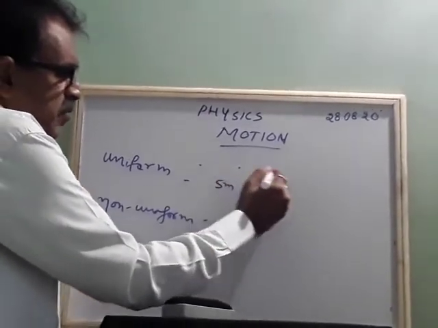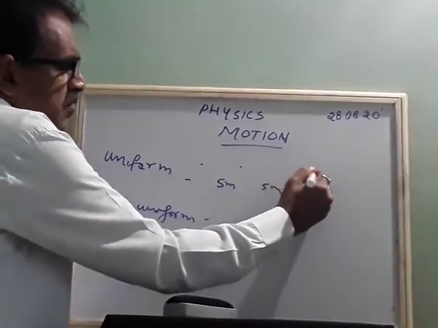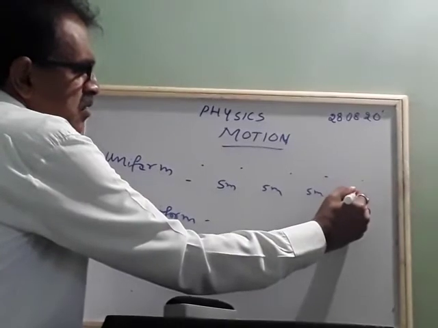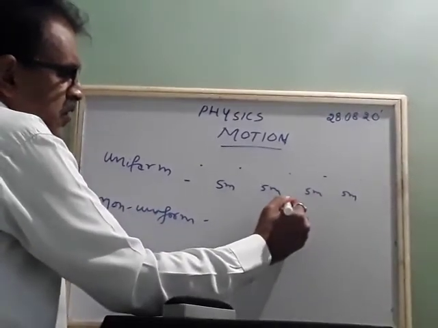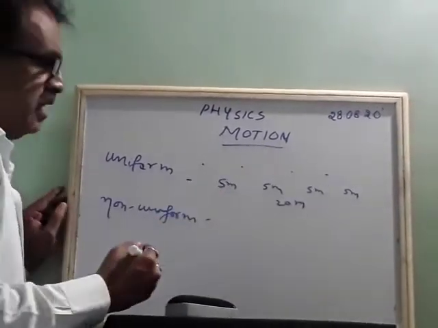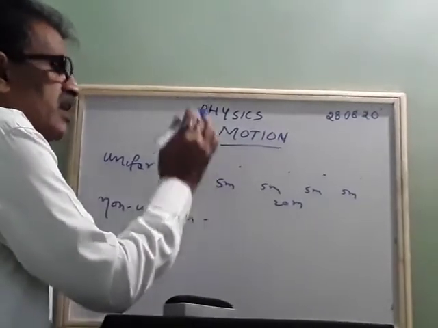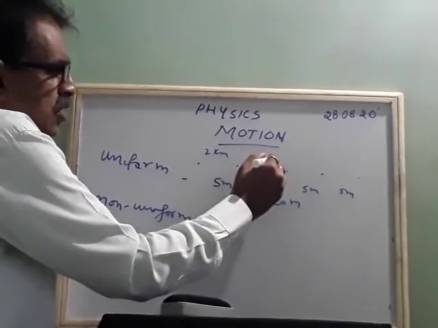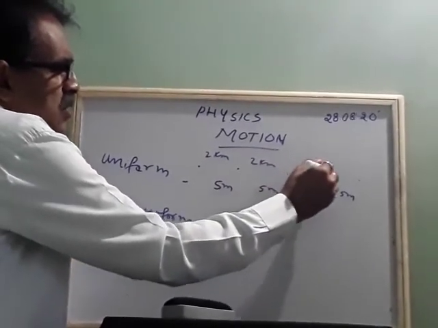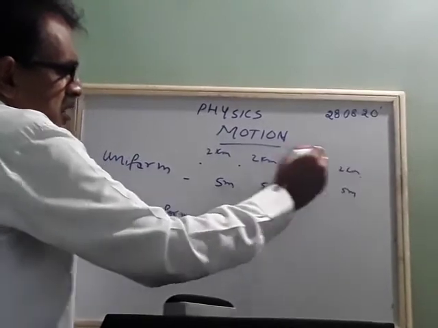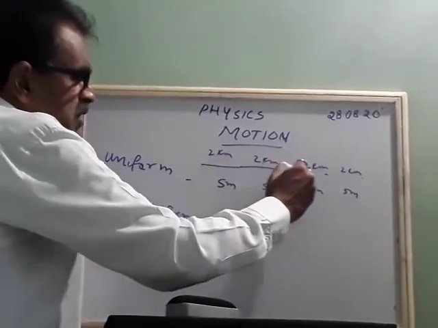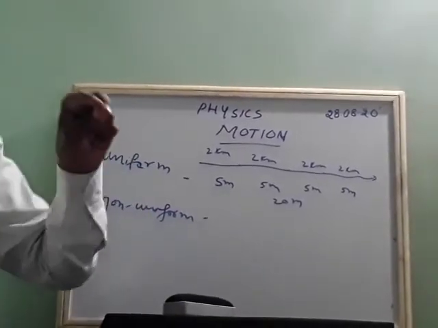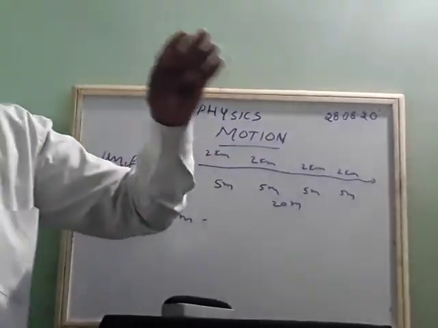Again from here to here you take 5 minutes, and again 5 minutes, and again 5 minutes. So in total you are traveling 20 minutes, and you are traveling equal distance. Suppose this is 2 kilometer, this is also 2 kilometer, 2 kilometer, 2 kilometer. So you are traveling in a straight line with equal distance and equal intervals of time.